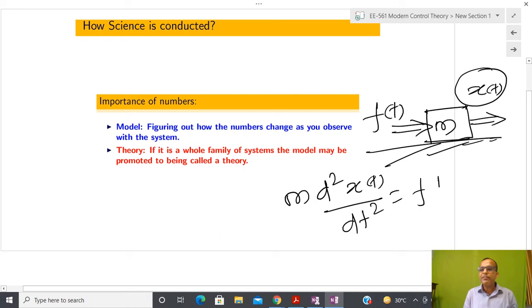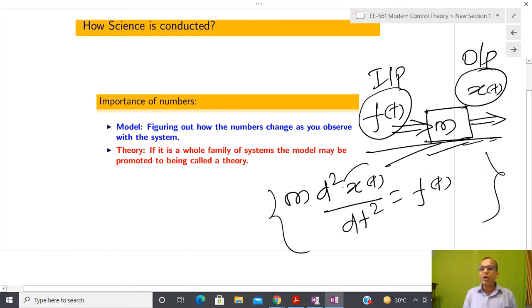But suppose I don't have an idea of Newton's law, then I have to plot some graph between input and output. So this is my input and this is my output. Now this particular equation is just telling us how x(t) is changing with respect to time. If you are able to measure that change, that is nothing but a model. So whatever model you are talking about, realistically we are just talking about the change of a number, and if it is true for a whole family of systems, then we promote that as a theory.